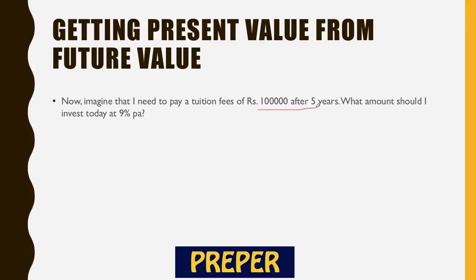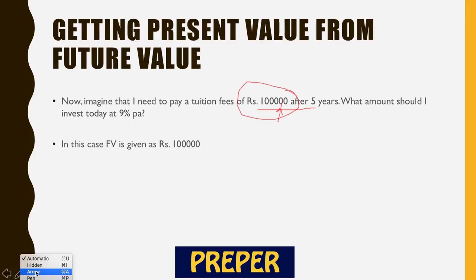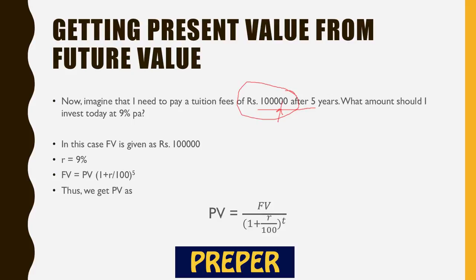So I'm just planning for the future, and this is thus the future value. This is the value 5 years hence which I want. So how much should I invest? So this is simple, right? Future value is 1 lakh, and rate of interest is 9%. So we would simply apply this formula. FV is equal to PV into 1 plus R by 100 raised to power 5. So we would get PV is equal to FV upon 1 plus R by 100 raised to power T. So this is the formula of present value if future value is given at a given rate of interest.